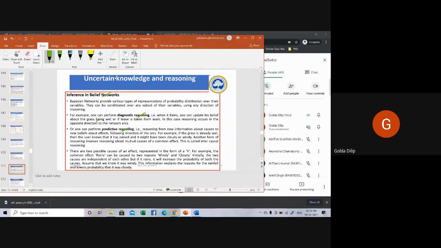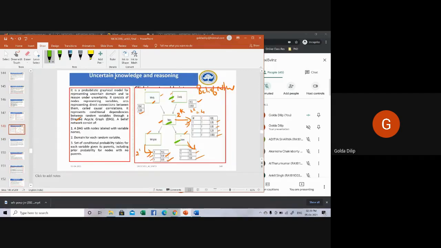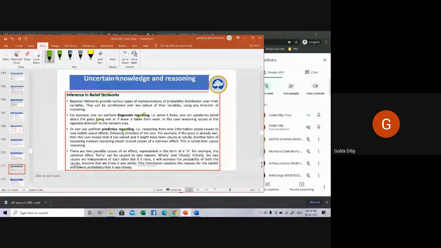Then we have predictive reasoning, which is reasoning from new information about the causes to new belief about effects. For example, if the grass is already wet, then the user knows that it has rained and it might have been cloudy or windy. So that's what is called predictive reasoning. Using your directed acyclic graph, DAG, or your belief network, you can do your diagnostic reasoning or your predictive reasoning.